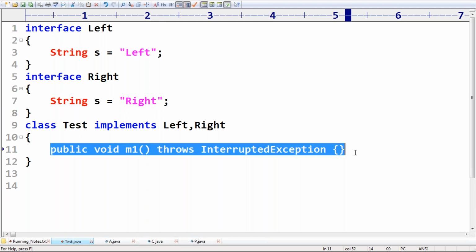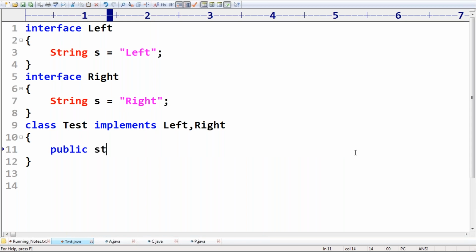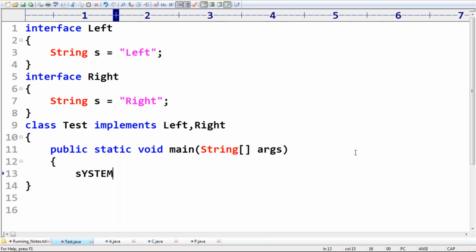Now my question is, in the implementation class, public static void main(String[] args), I'm trying to write System.out.println. Just observe that.